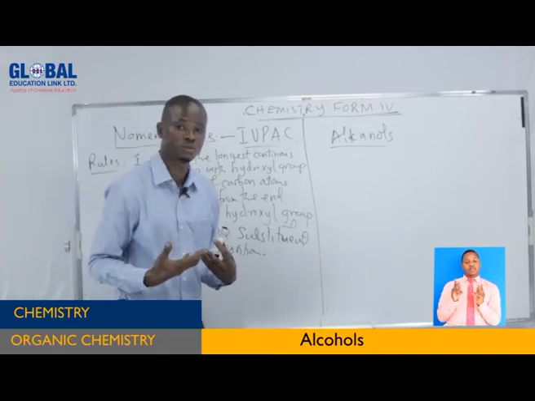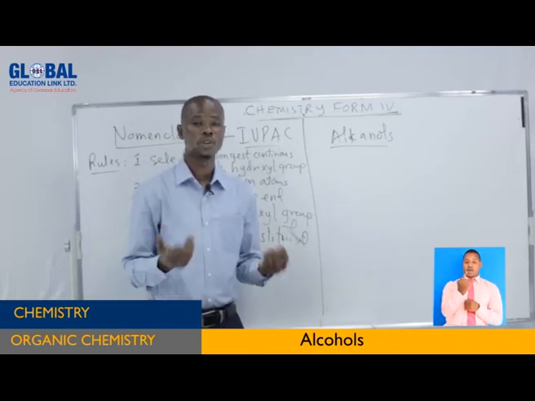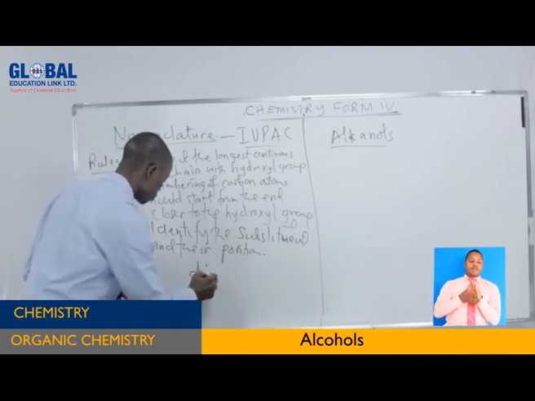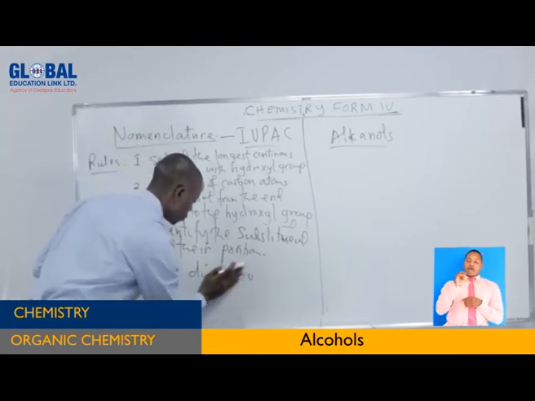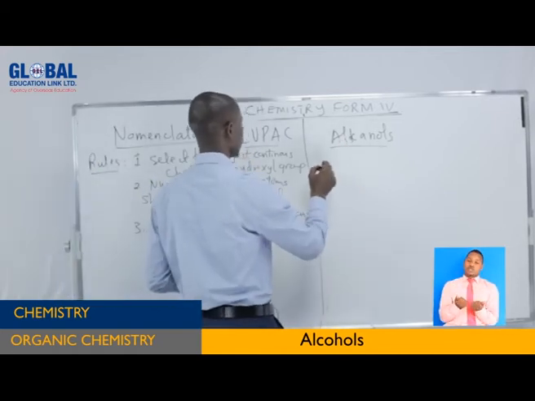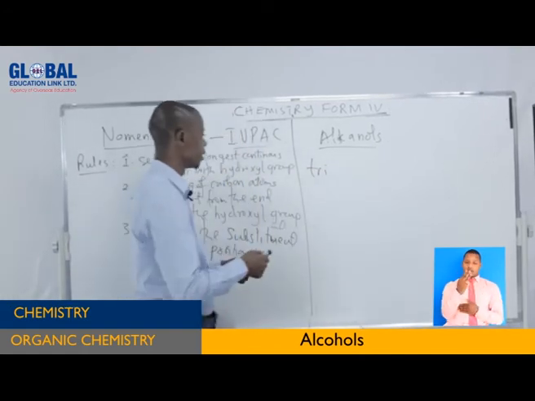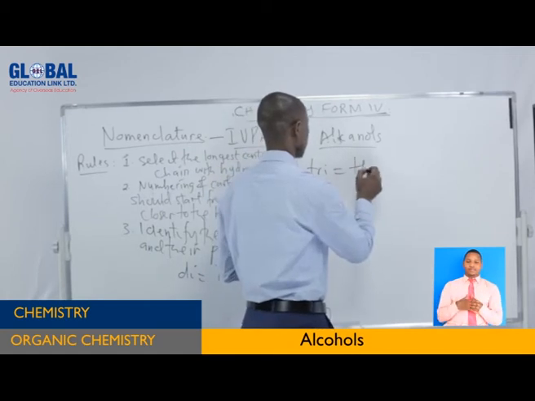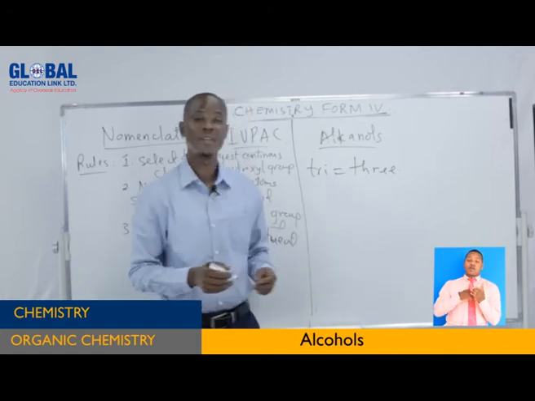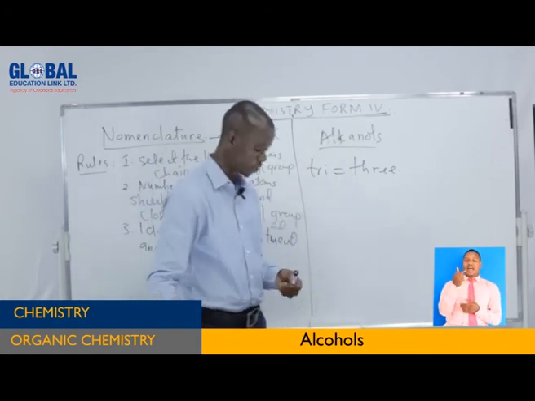Now if the substituent groups are present more than once but are the same, you can use prefixes like di to mean two. You can use the word tri. This one, tri, means three. So for example, if you have three methyl groups, then you say trimethyl. There is no problem with that one, which is very simple.